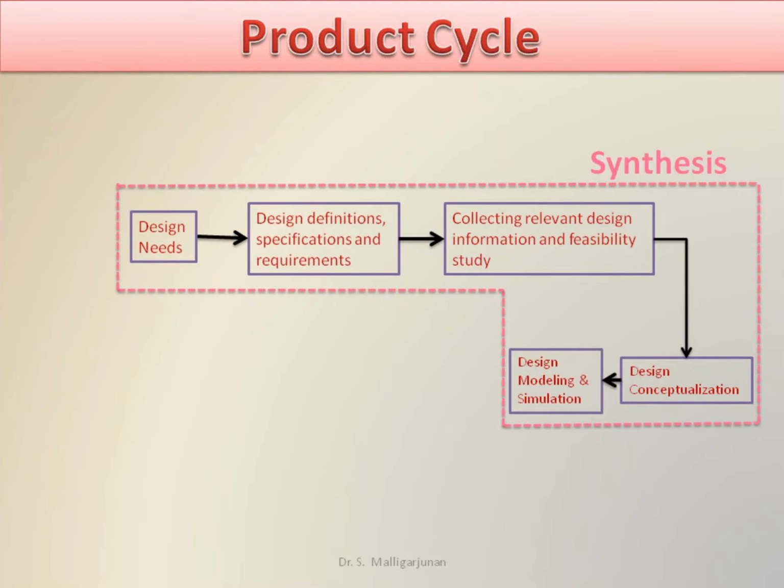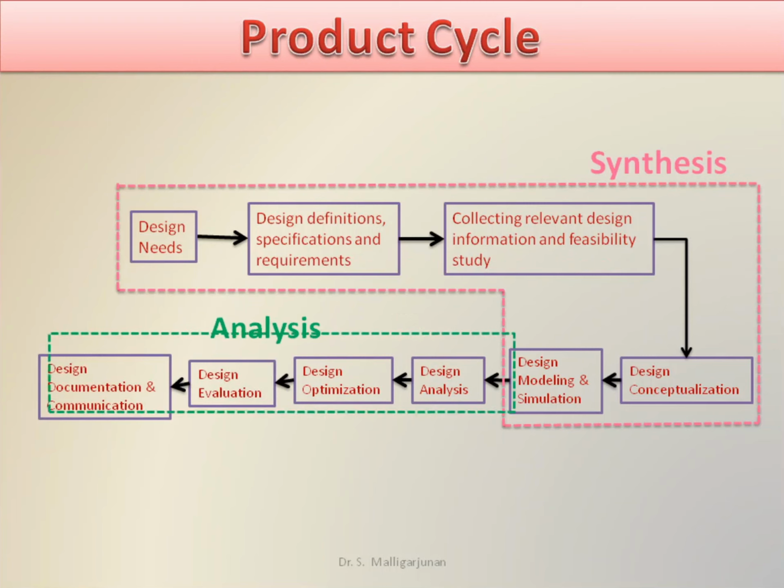The collection of pure design activities is called synthesis. That is, the first 5 activities in the product cycle are grouped together and named synthesis. The philosophy, functionality, and uniqueness of the product are all determined during synthesis. Also, a design takes the form of sketches and layout drawings that show the relationship among the various parts of the product. The next 4 activities are grouped together and named analysis.